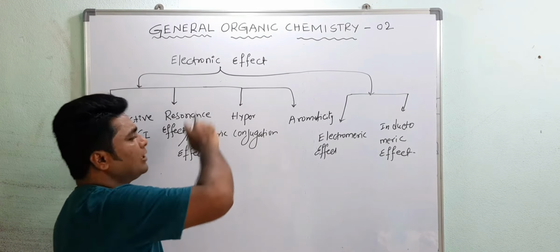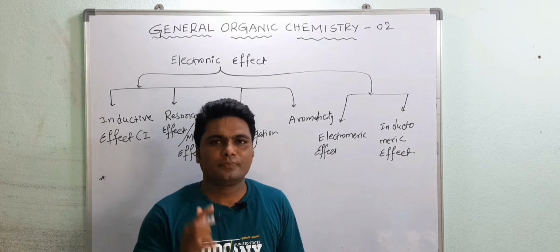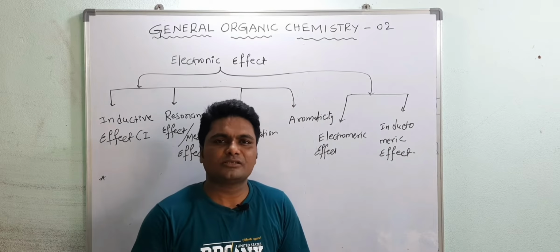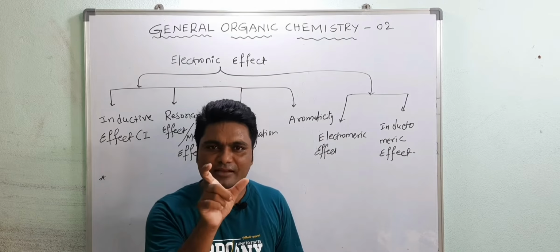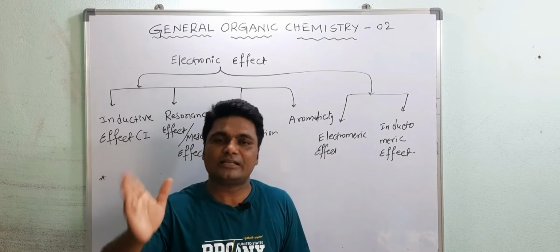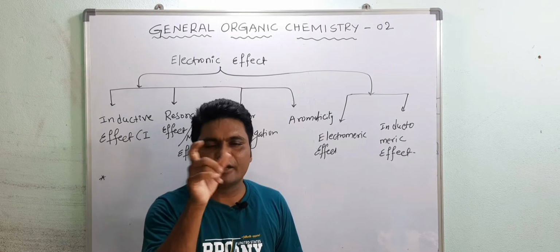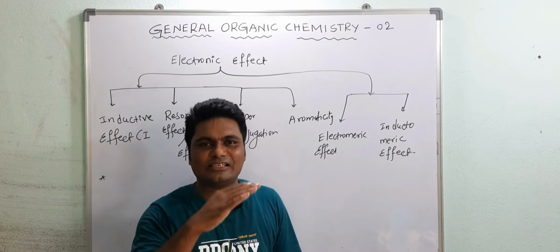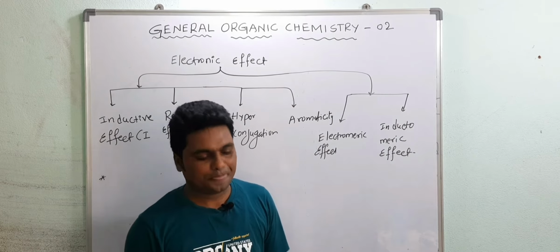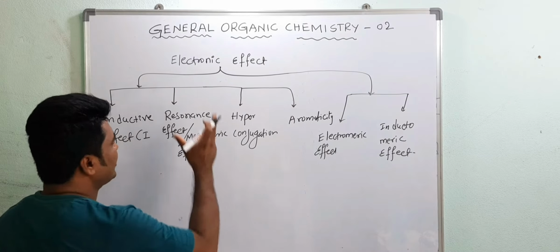Before we start electronic effects, normally organic reactions take place by breaking and making of covalent bonds, and an organic chemical reaction results when the bonds formed in the products are stronger than the bonds broken in the reactants. In that breaking and making of bonds, there is a movement of electrons, and that is called what? Electronic effects. Now see, these electronic effects are normally of two types.